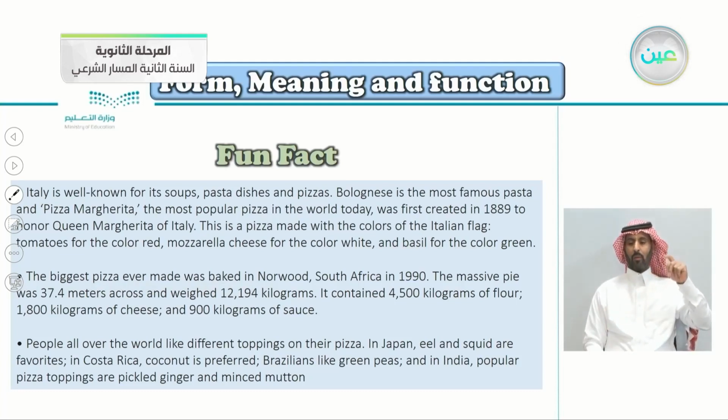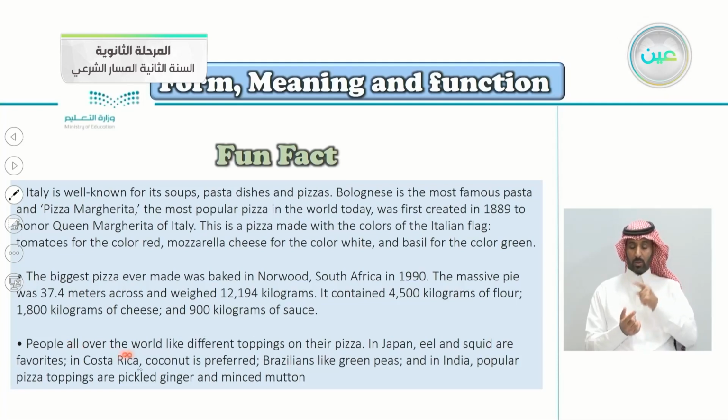The massive pie was 37.4 meters across and weighed 12,194 kilograms. That's really heavy. It contained 4,500 kilograms of flour, 1,800 kilograms of cheese, and 900 kilograms of sauce.